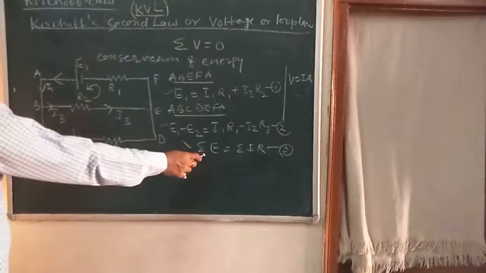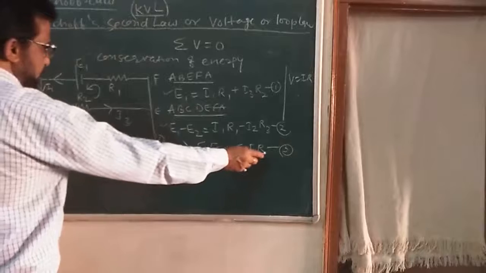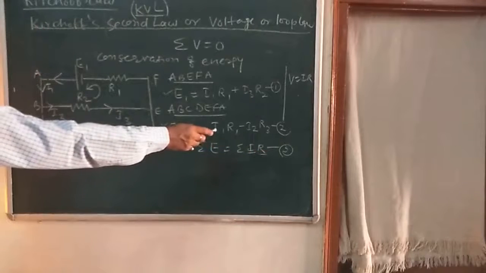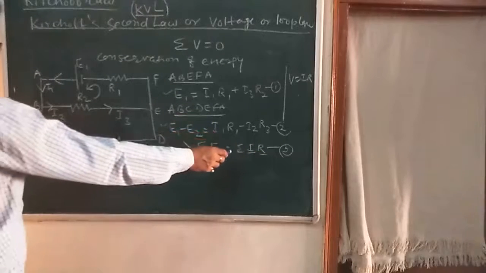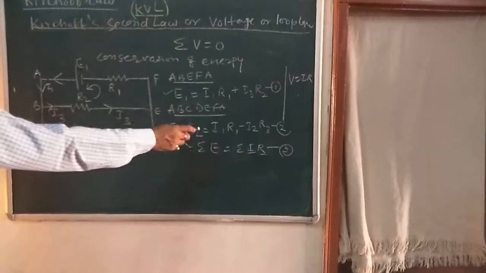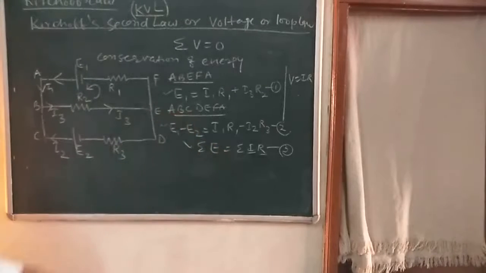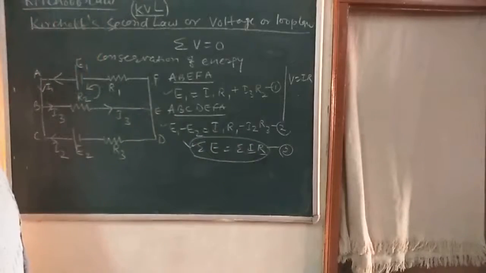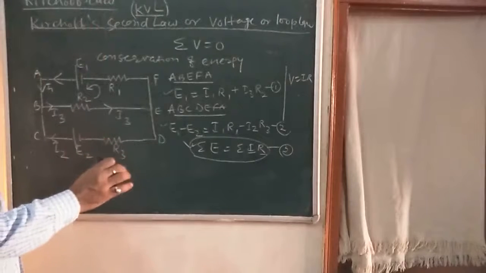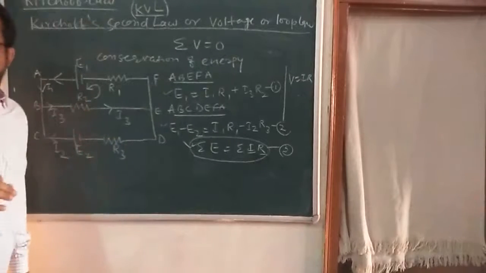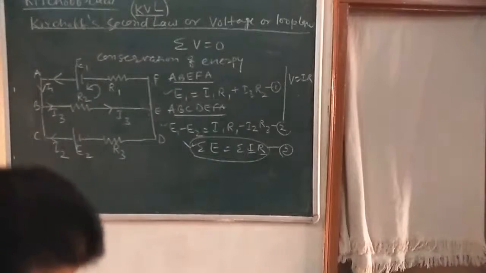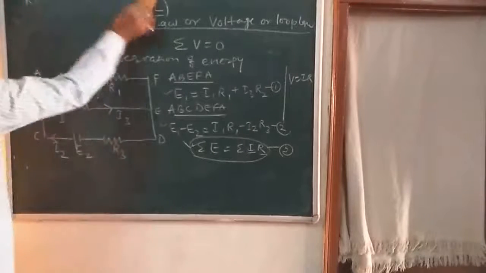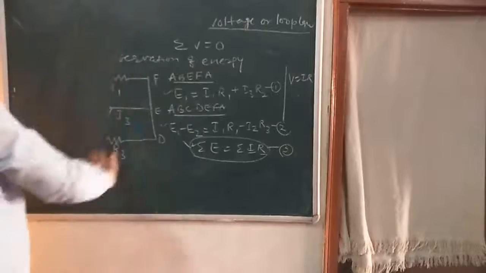The algebraic sum of the product of current and resistance in a closed loop is equal to the sum of the EMF applied to the circuit. This is called Kirchhoff's second law. So with the help of these two laws, we can solve any problems. Is that clear? Now, we'll do some problems related to Kirchhoff's law later on.